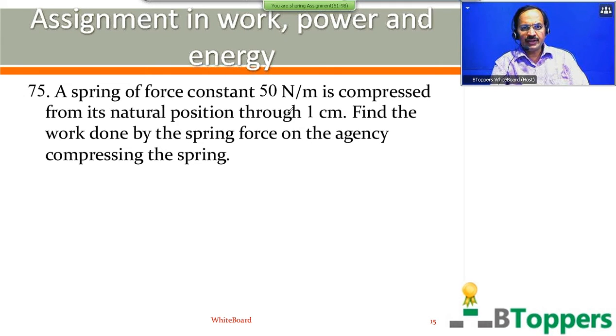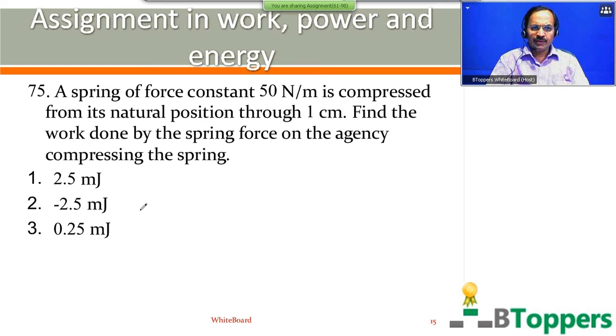See the question number 75. A spring of force constant 15 Newton per meter is compressed from its natural position through 1 centimeter. Find the work done by the spring force on the agency compressing the spring. Four options are shown on screen. First option, 2.5 millijoule, second option, minus 2.5 millijoule, third option, 0.25 millijoule, fourth option, minus 0.25 millijoule. Come on, try the question.